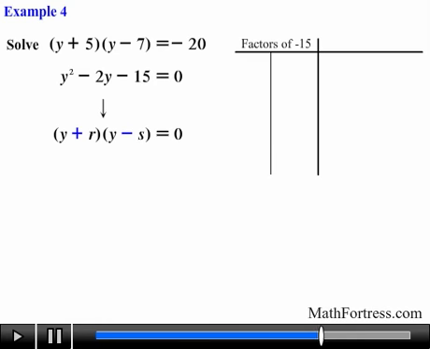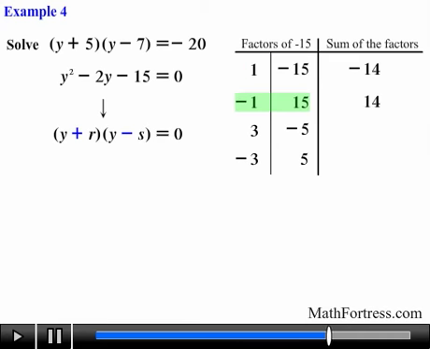With that said, our first pair is 1 and negative 15. Then we switch the signs and obtain negative 1 and 15. The next pair is 3 and negative 5. And lastly, negative 3 and 5. Next, we find the sum of each pair. Doing that, we obtain negative 14, 14, negative 2, and 2 for each pair respectively.